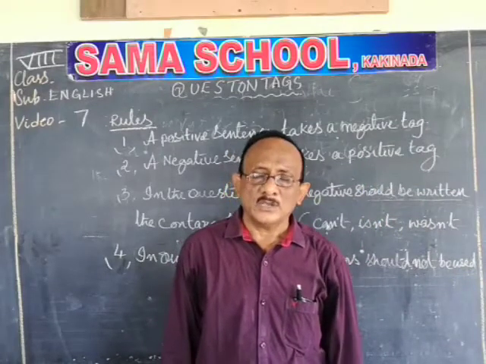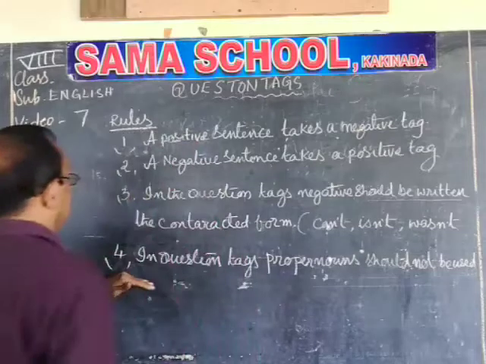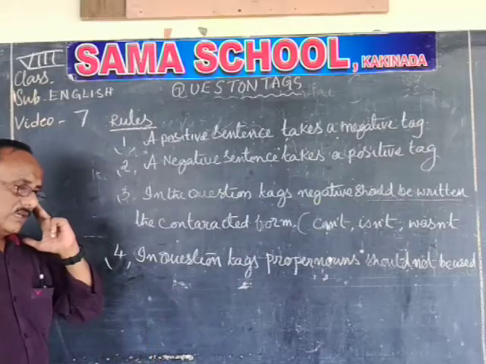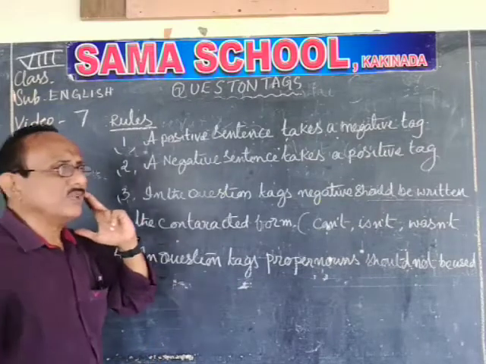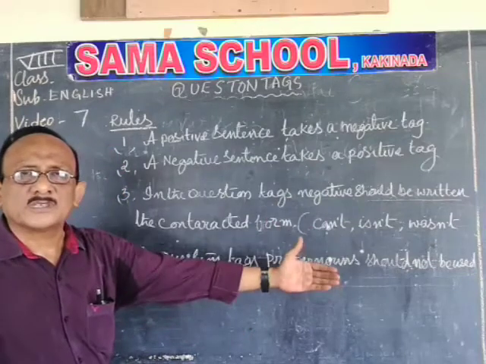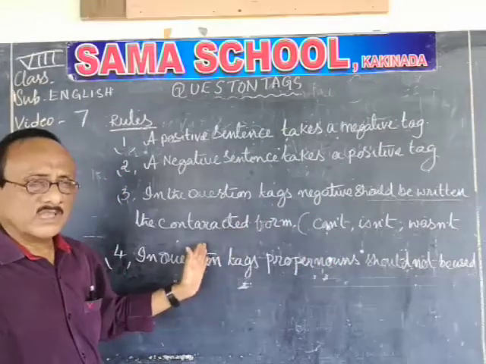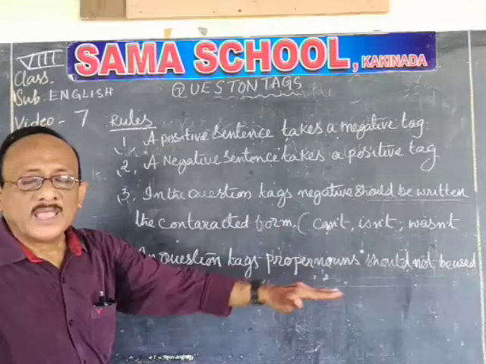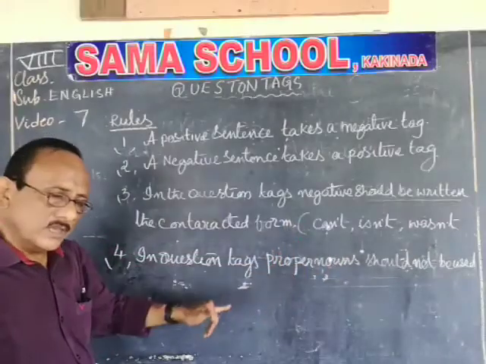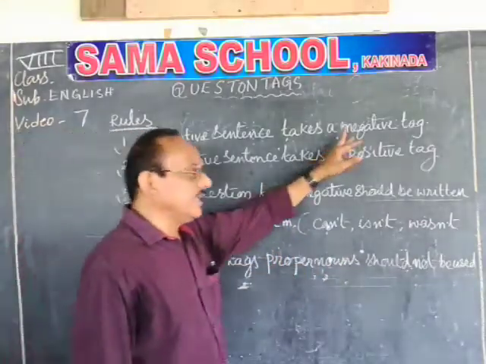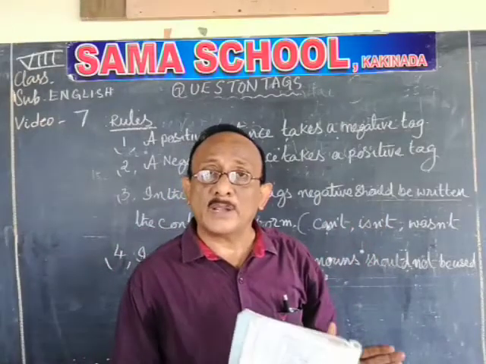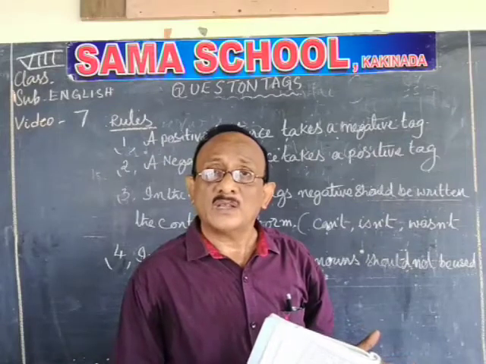So kindly remember, while we are writing the question tags, if any Rama, Sita, Lakshmi, if any names are there, you should not write the names of the person. If Rama is there, it should be changed into he, and if Sita is there, it should be changed into she. It means when we are writing a question tag, the proper nouns should not be written at the end of the tag.